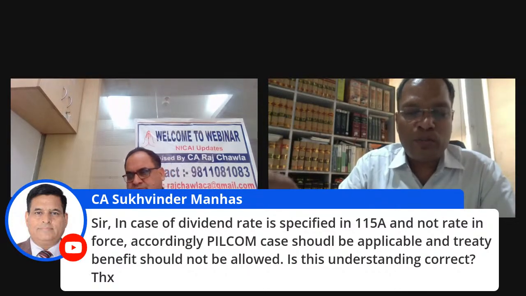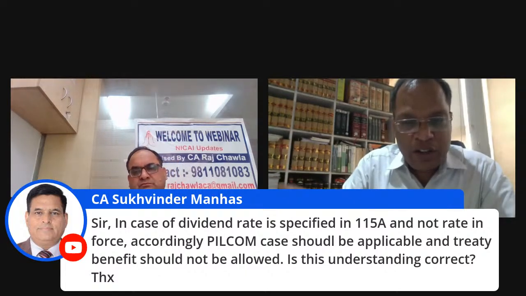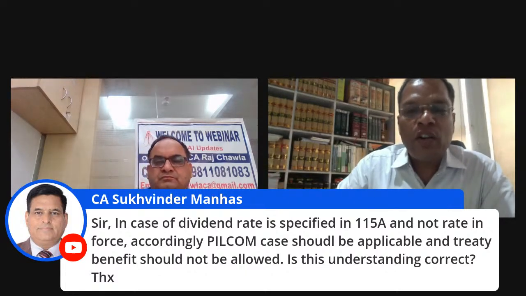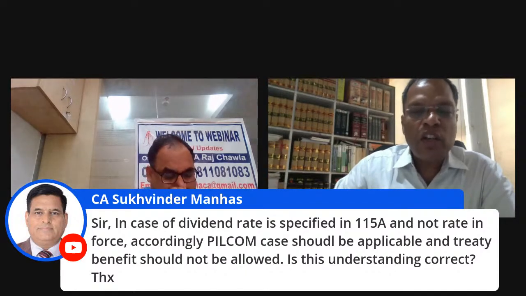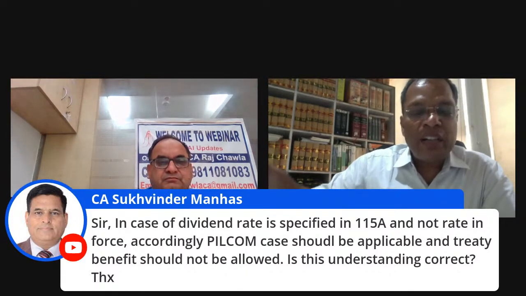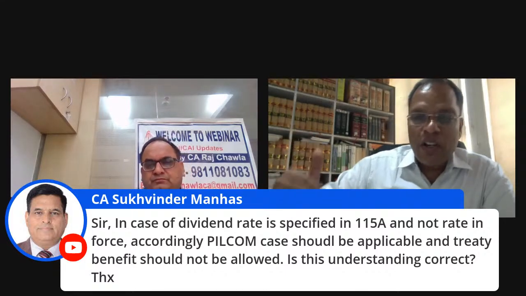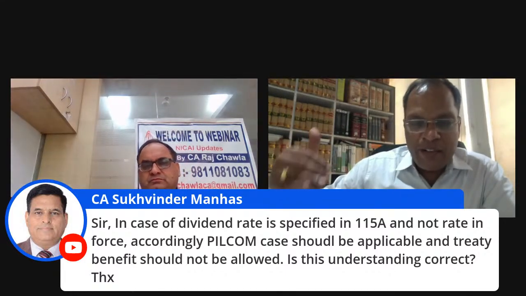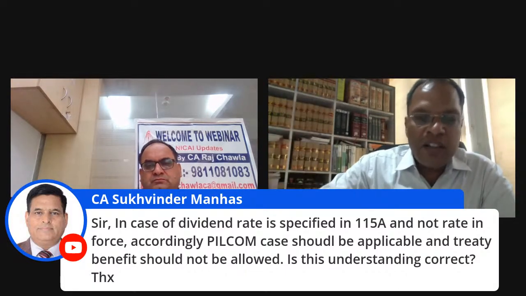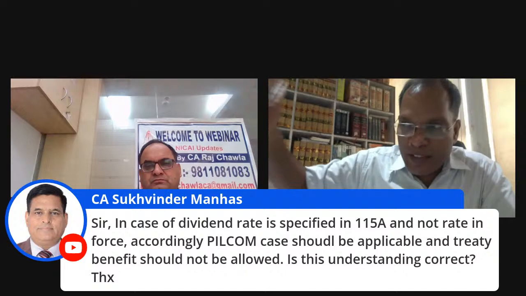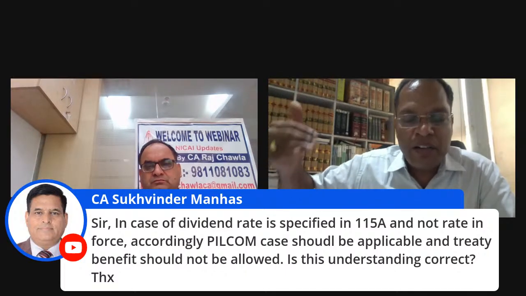Section 2(37A)(iii) says the rate in force will be the rate specified, plus the rate specified as per the DTA covered under section 90 or 90A. So section 195 leads to the rate in force under 2(37A), and further to the DTA. So the benefit of the DTA will be allowed at the TDS stage under 195 itself.